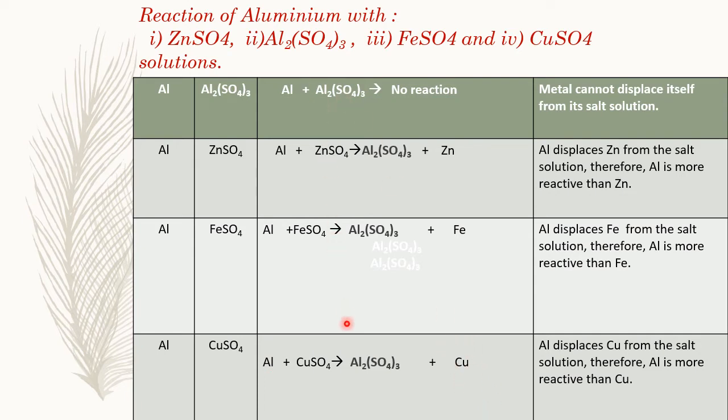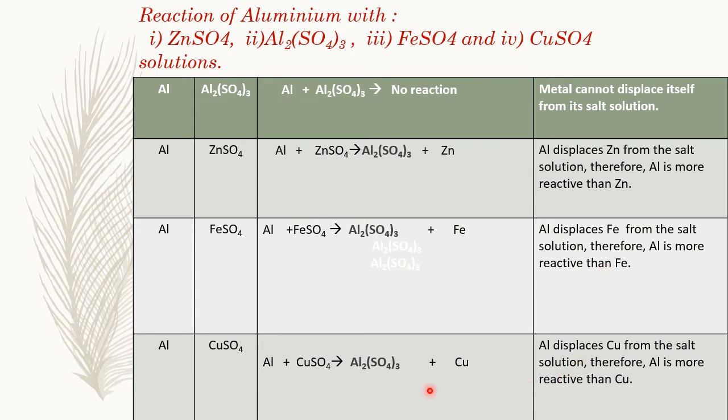So based on all these observations, the conclusion we can make is that aluminium with aluminium sulfate shows no reaction, meaning a metal cannot displace itself from its salt solution. Second, aluminium displaces zinc from the salt solution. Therefore, aluminium is more reactive than zinc. Third, as there is a color change from green to colorless, that means aluminium displaces iron from the salt solution. That means we can say aluminium is more reactive than iron.